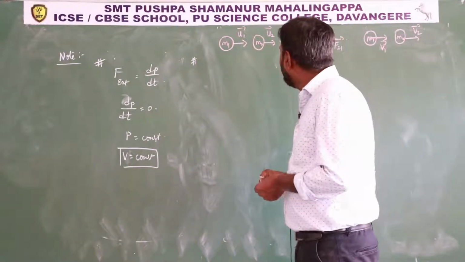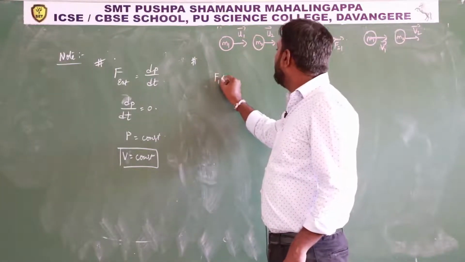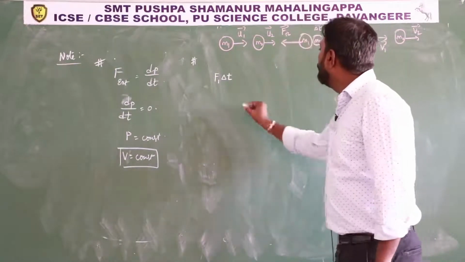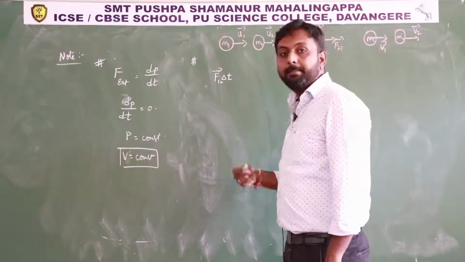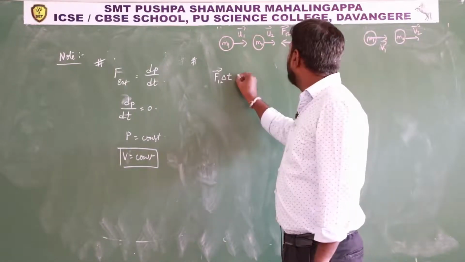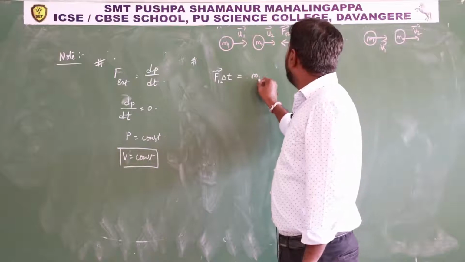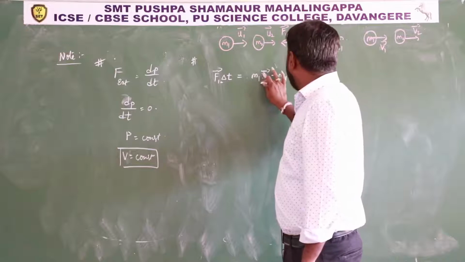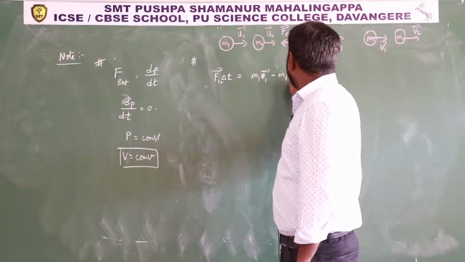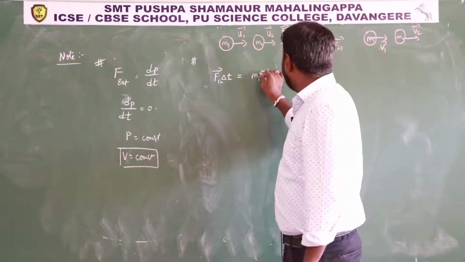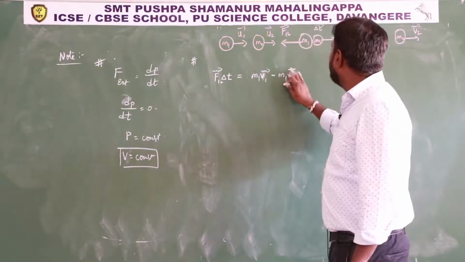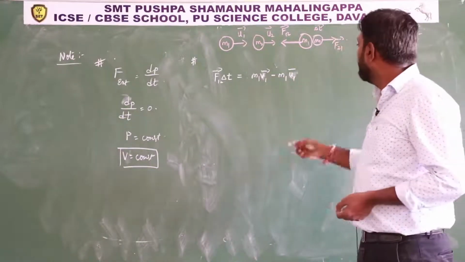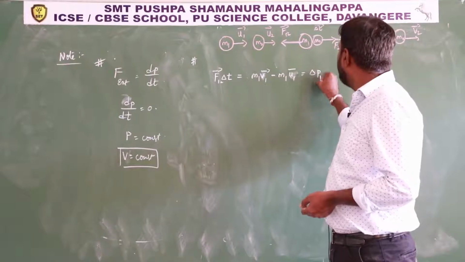Then next, what you have written means F12 delta t, the impulse experienced by mass m1, is equal to m1 v1 minus m1 u1, here the final velocity, right? This is what? Change in momentum. So I can write it as delta p1 also.